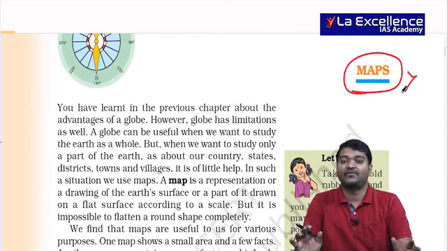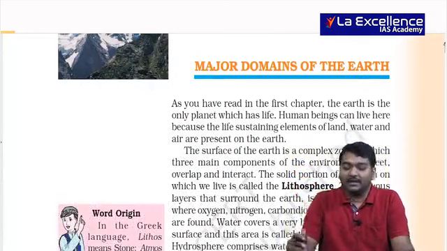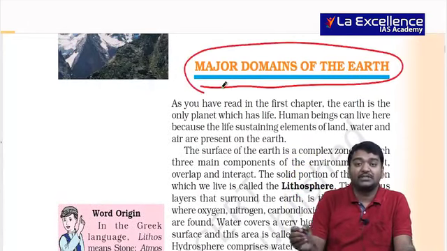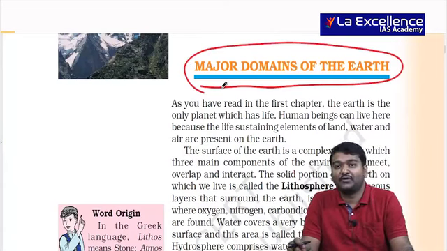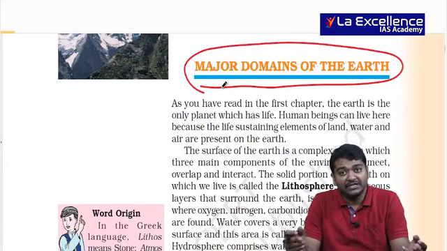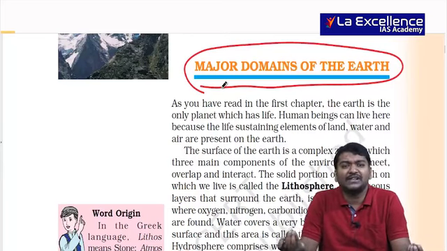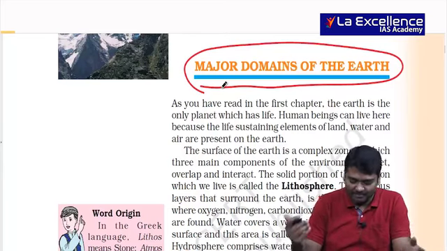Let us take the 5th chapter now. Then let us take major domains of the earth. That is, we need to talk about lithosphere, hydrosphere, biosphere. We have already seen how it is formed. Here we just need to look at some of the definitions and some additional facts which is given here.